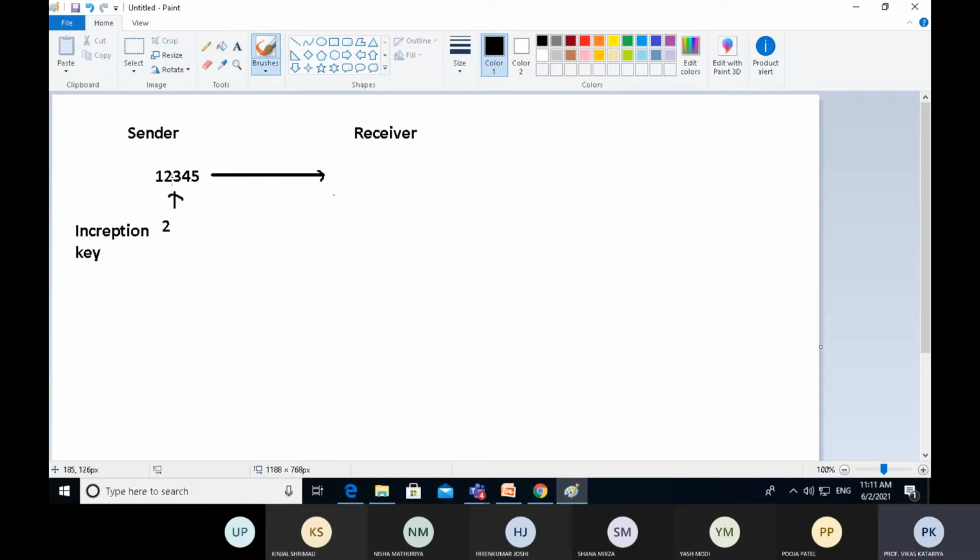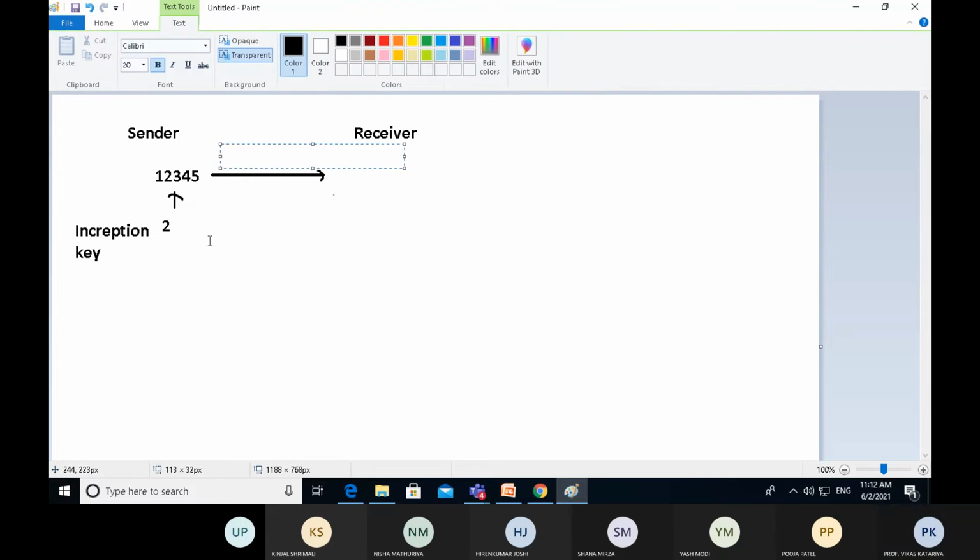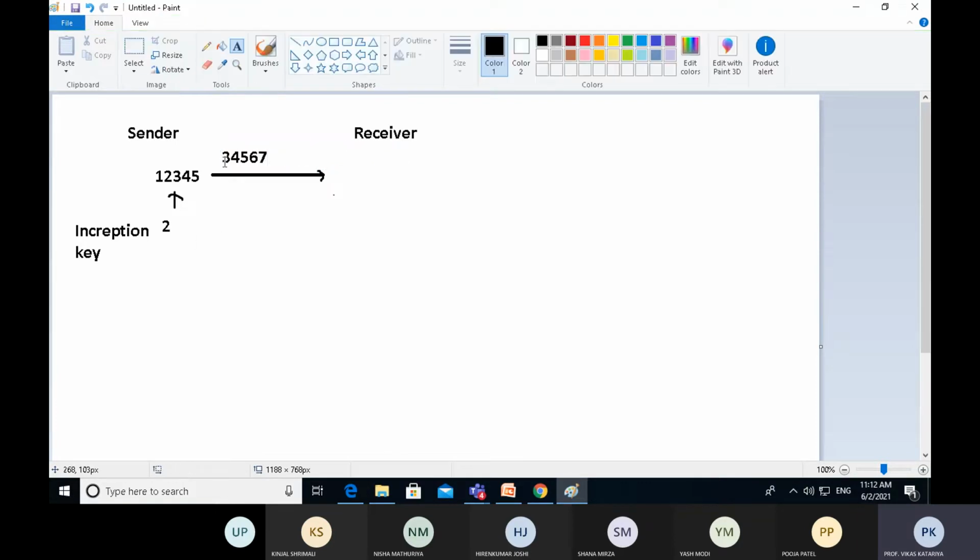So what can we do with the data? We can apply an encryption technique, and by the encryption technique we are making some encryption key. Let's suppose 2 is our encryption key. We add 2 to each number, and the data becomes 1 plus 2, that is 3, 2 plus 2, that is 4, 3 plus 2, that is 5, 4 plus 2, 6, and 5 plus 2, 7. So 1, 2, 3, 4, 5 become 3, 4, 5, 6, 7.